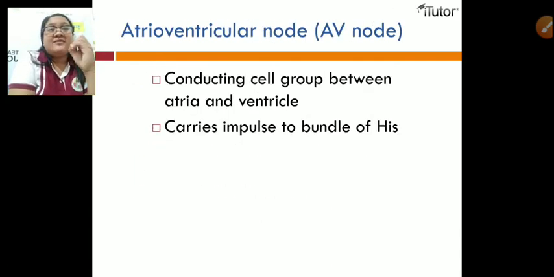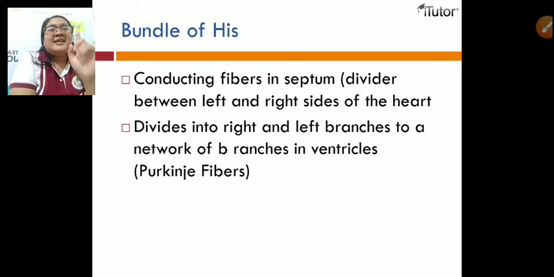The atrioventricular node, or the AV node, has conducting cells between the atria and the ventricles. It carries the impulse to the bundle of His. And what is this bundle of His? It is a conducting fiber in the septum. As I said, the septum separates the chambers of the heart and divides it into the left and right sides.